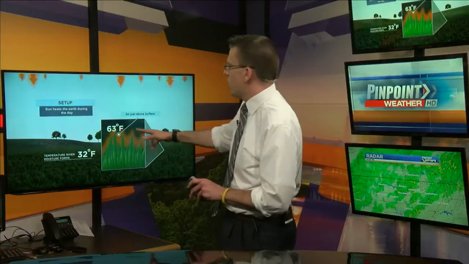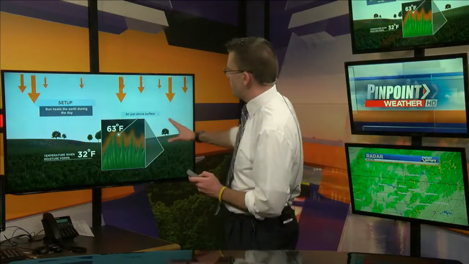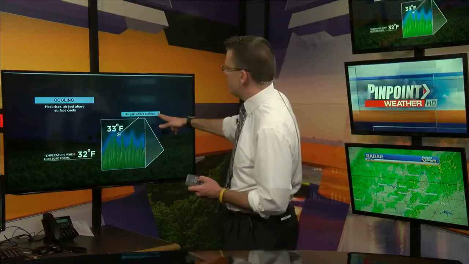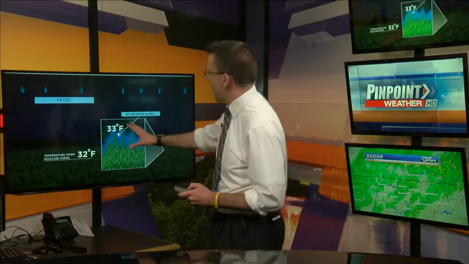We can apply this same process to the development of frost. Our temperature when moisture forms is going to be 32 degrees. That's freezing. During the day, our surface temperature warmed to 63 degrees Fahrenheit. At night, that hot air rises, and our surface cools off, dropping to 33 degrees. We're not seeing the development of frost yet because these two numbers still don't match. Eventually, they match and then they'll begin to drop together.